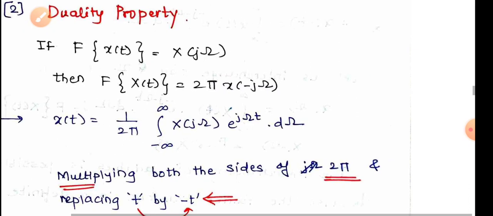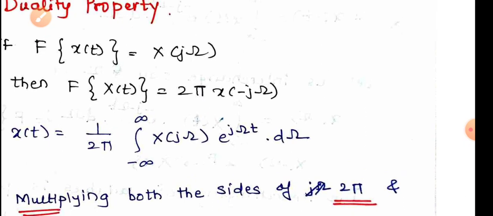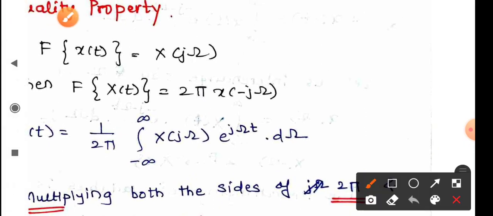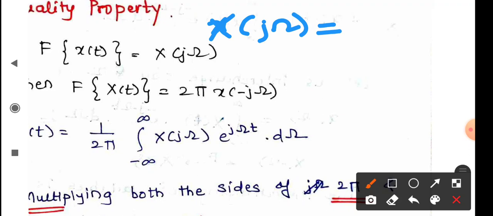Now you must be remembering, when I say analysis equation, what do I expect? When I say synthesis equation, what do I expect? When I say analysis equation, I just mean the normal equation of my Fourier transform, as I told in class also. The analysis equation is the way we obtain and analyze the frequency contents of my signal.